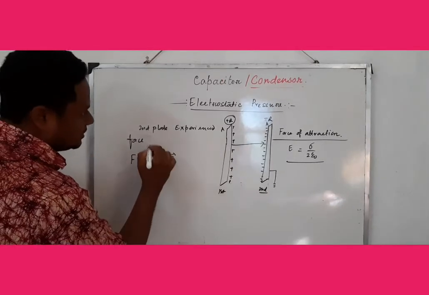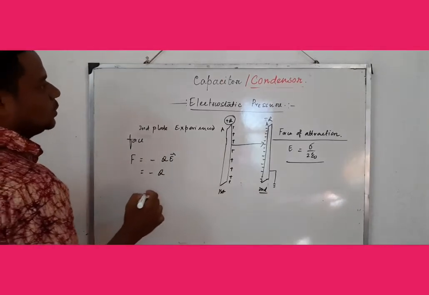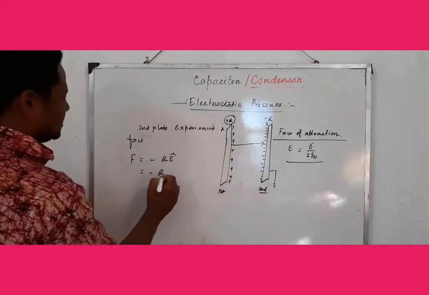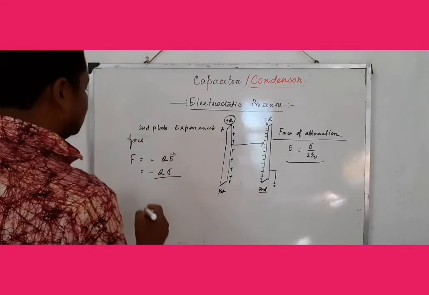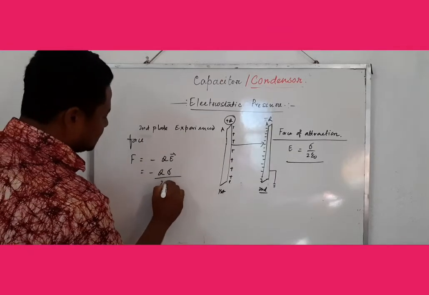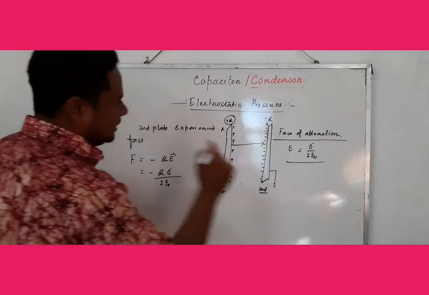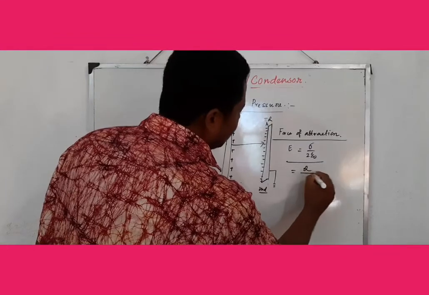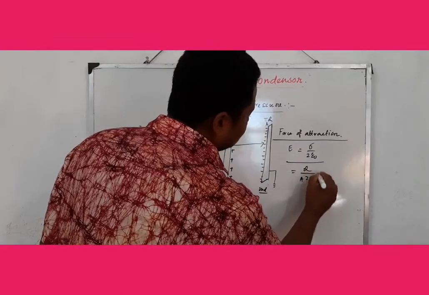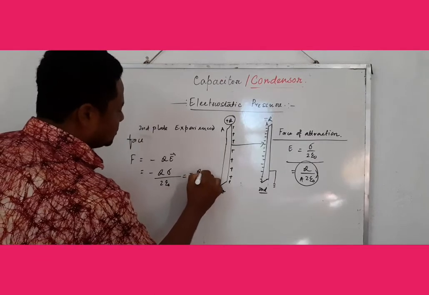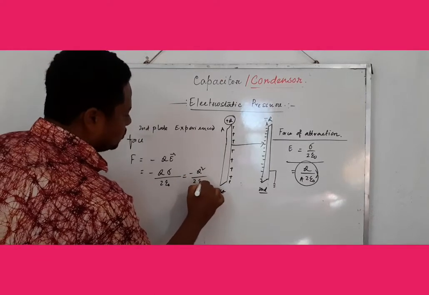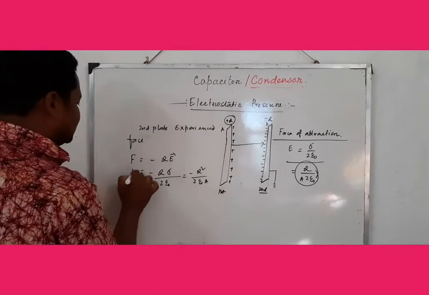So minus Q into sigma by 2 epsilon 0. We can write sigma equal to Q by A, so we get minus Q square by 2 epsilon 0 A. That is the force.